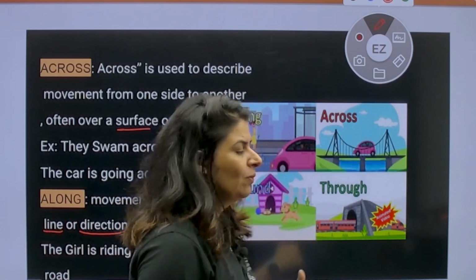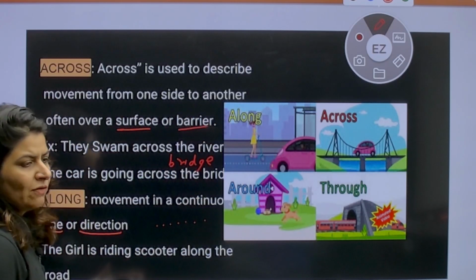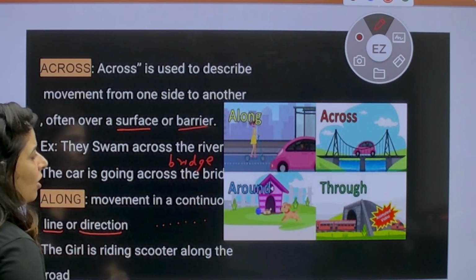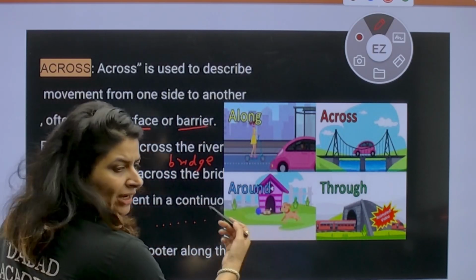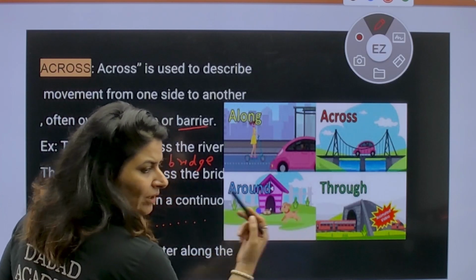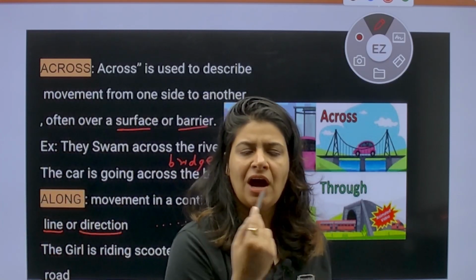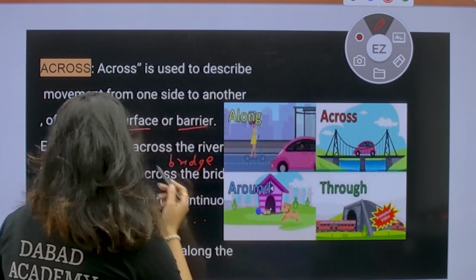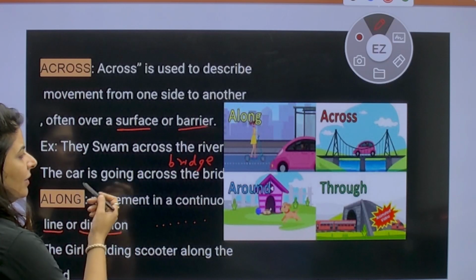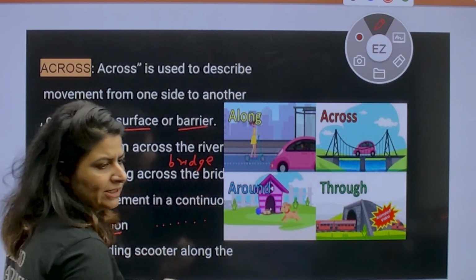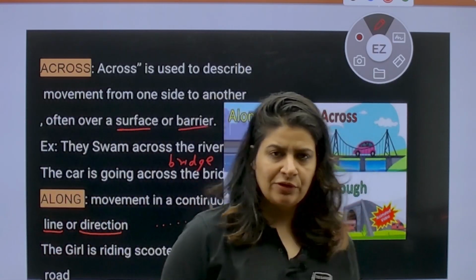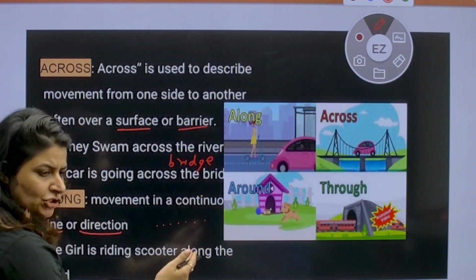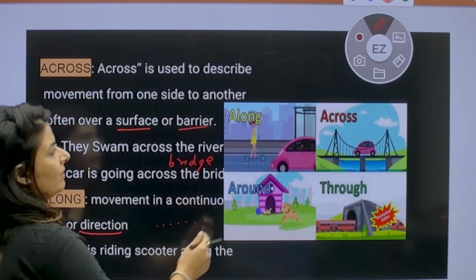So this is how we use prepositions of movement across, along, around. You can see dog is running around, making movement. How? Round and round. Across, along, through, around. I hope this concept is clear to you, and with the pictures it becomes more clear.